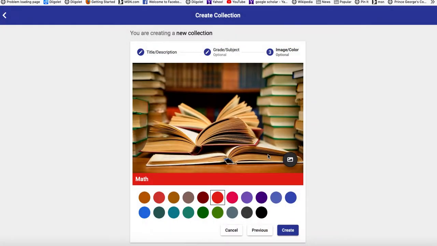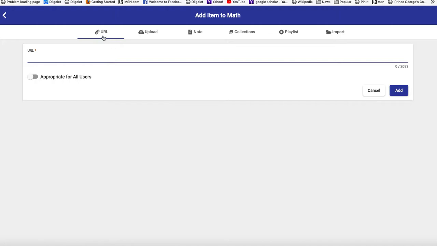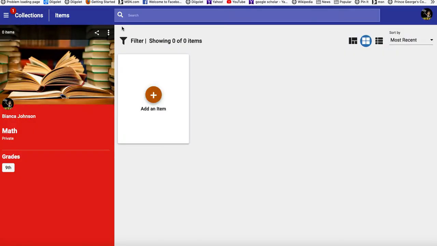You can change the image. Wow, this is pretty cool. And this can be personal just for you. And here you click on add an item. Notice you can put a URL, you can upload a file, you can add a note, you can link to a collection, you can make a playlist, you can import a file. So this is a really good tool for you to use whenever you do research.